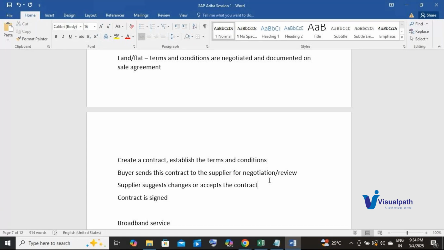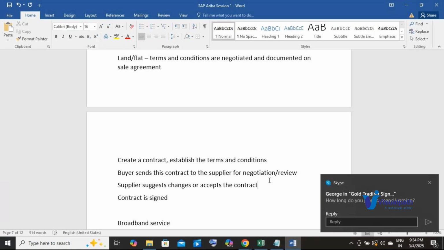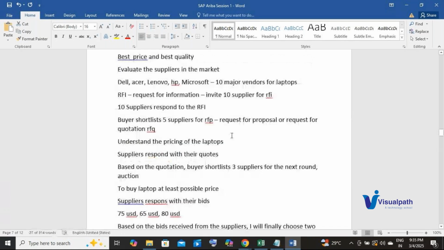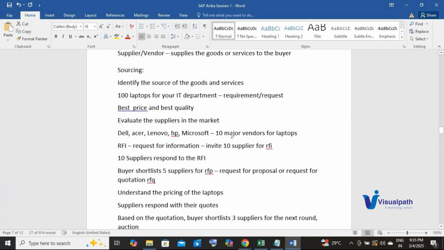If he or she is okay with the terms mentioned, they will accept the contract and sign it. If they are not okay with certain terms and conditions, they will say, hey, this particular section or clause I'm not okay with, can you please amend that? Accordingly the buyer will also change, or they will come up with their own clause, or they will simply reject. Anything can happen, right? So all these activities are part of the contract management phase of the S2P cycle.